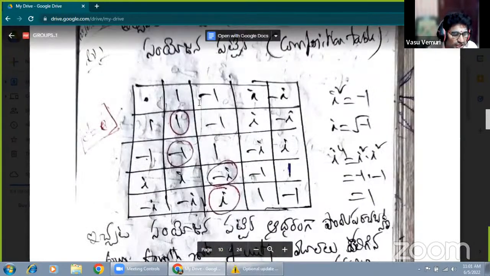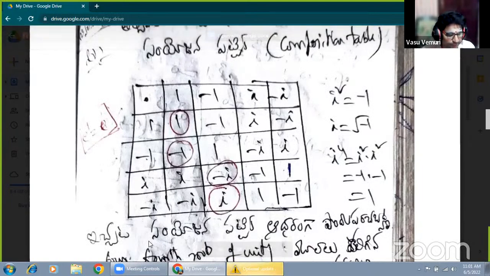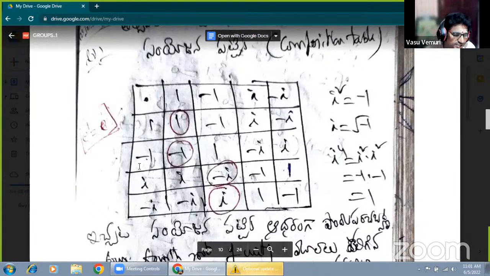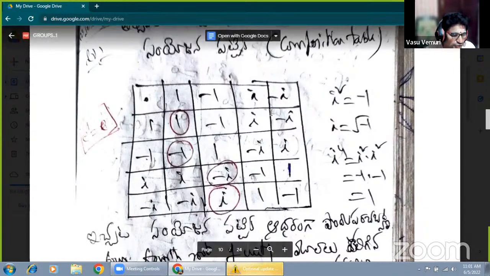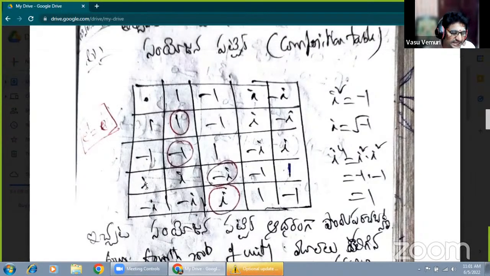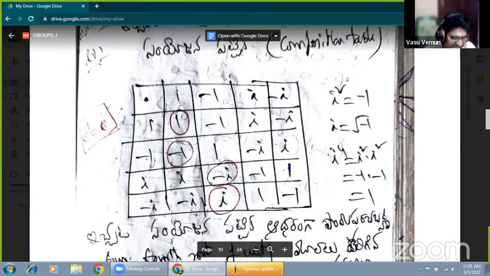Now according to the composition table, what is the composition table? The given set of all the elements must be arranged as the columns and rows: 1, minus 1, i, minus i. This is the formation of the composition table. Yesterday I already explained it, I have to repeat it here. 1, minus 1, i, minus i. This is the row elements. The given set of elements must also be arranged as the columns: 1, minus 1, i, minus i.